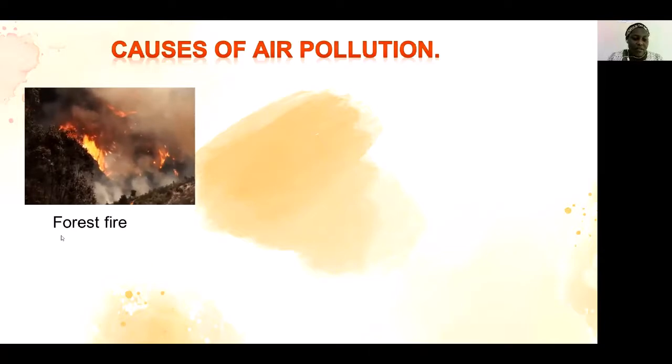Number one, forest fire. When there is forest fire, students, there is a lot of smoke coming out. And this smoke makes the air very dirty. You cannot breathe comfortably because the air has been polluted. The air is unclean. The air is dirty due to the smoke in the air.